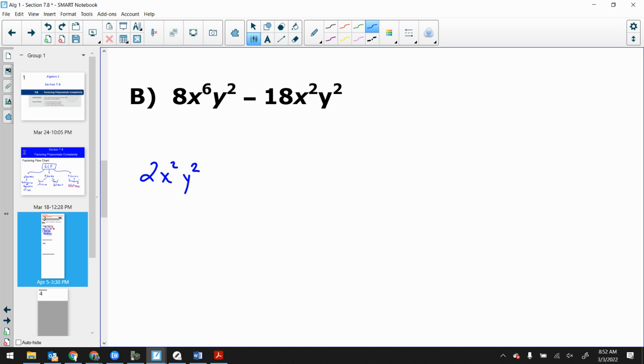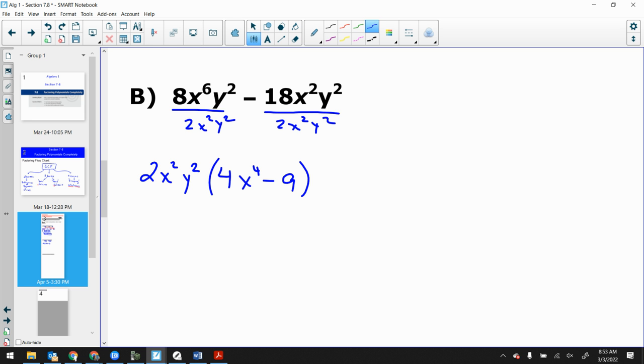Where did that come from? Well, 18 and 8 both divide by 2, nothing more. They both have an x and y in common, and the smaller power on each one of them is 2. So let's divide that out. 2x squared y squared, 2x squared y squared. All right, so that means I've got a 4x to the 4th, and then a minus 9. That's it, because the x squared y squared canceled out.